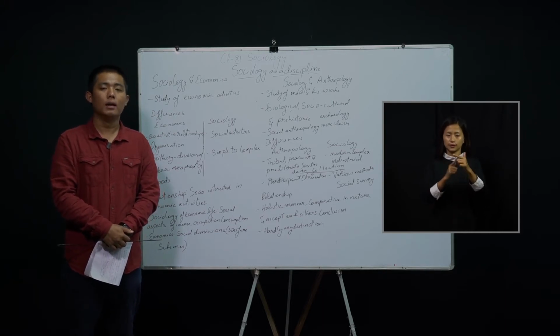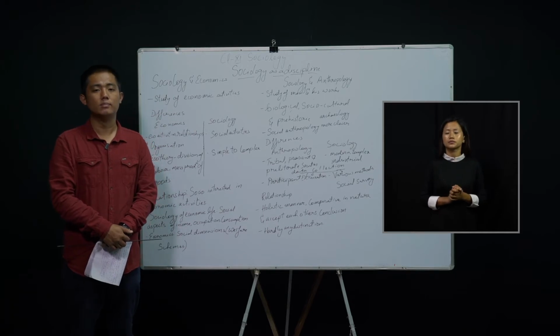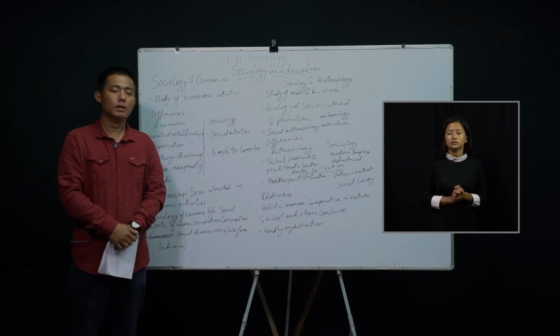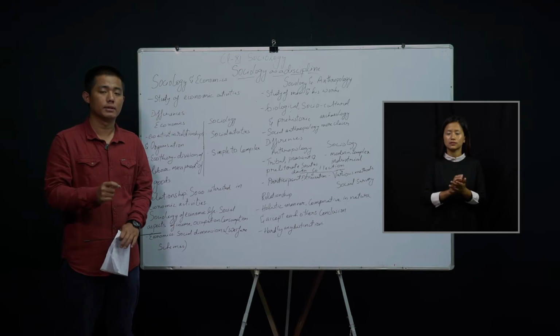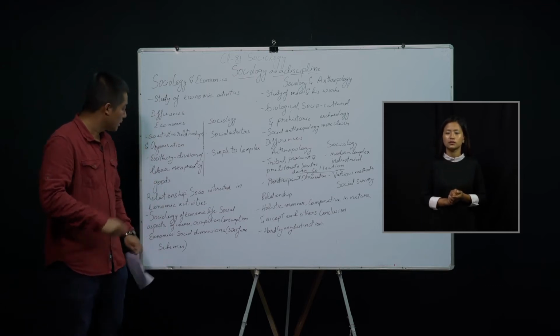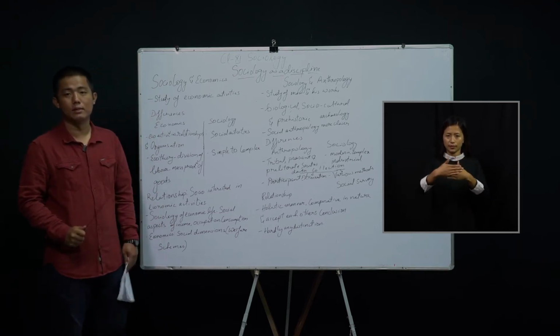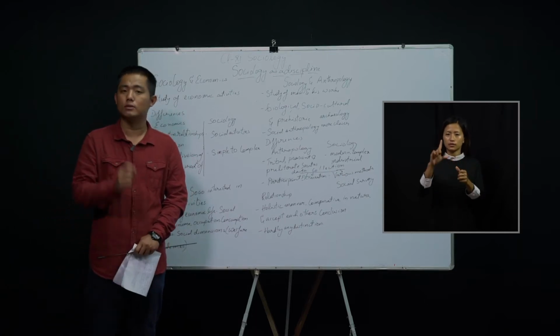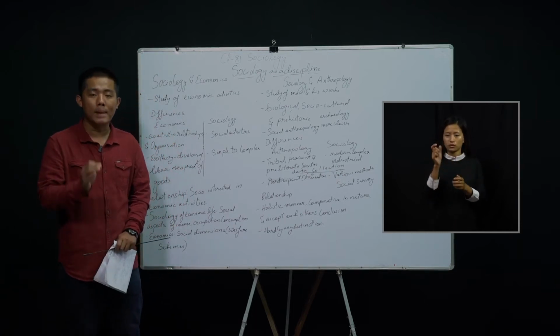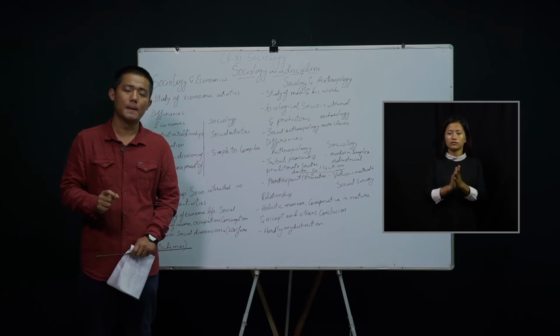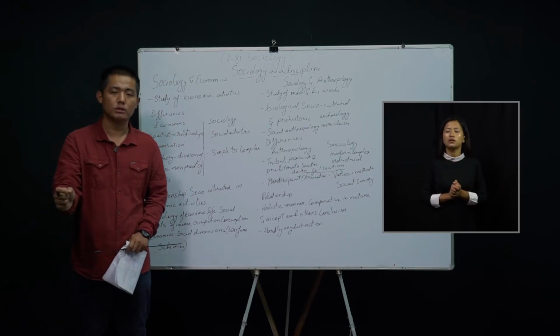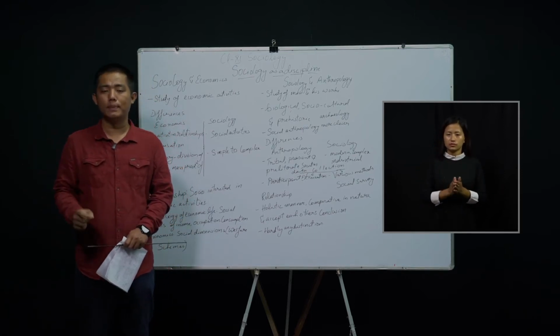A-D-A-M, Adam, S-M-I-T-H, Smith. Adam Smith. Now, he says that there is this division of labor in the society because of mass of production. Because of the mass of production, there is a division of labor in the society.